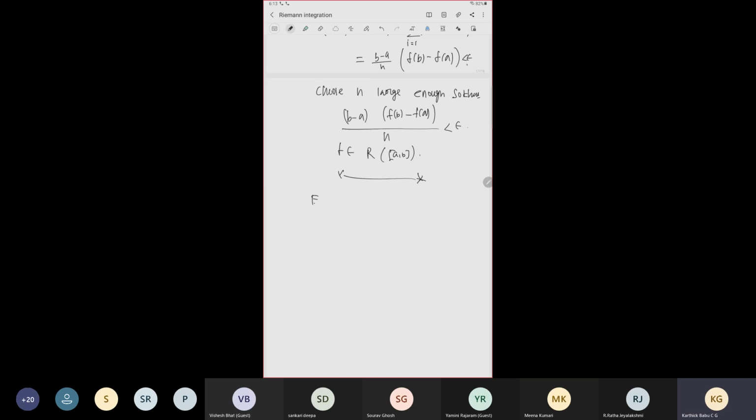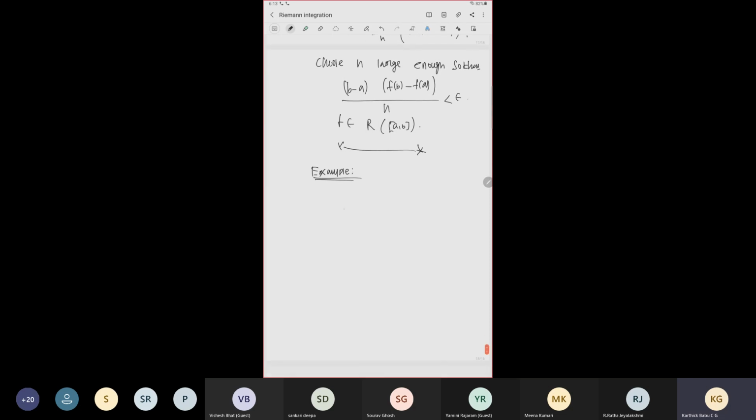So I will give an example of such a function. This function is called the Thomae function. So f is a function from the closed interval 0, 1 to R defined by f of x equal to 0 if x is irrational, 1 by q if x is rational, and 0 again.